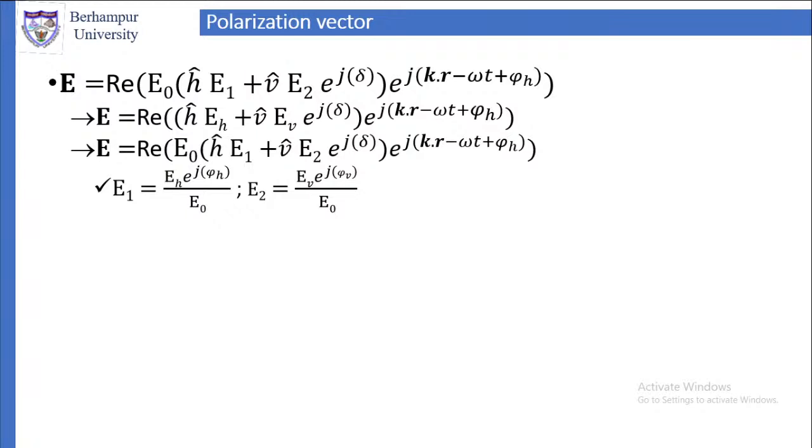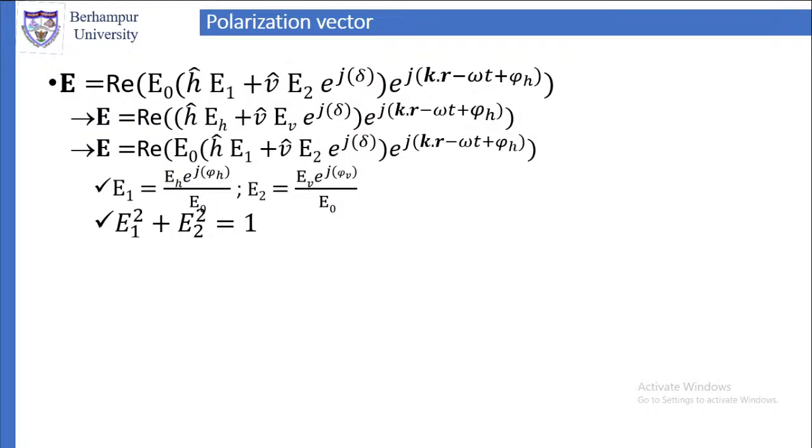Now once we know what E1 and E2 are, let us find out the relationship between them. So E1 squared plus E2 squared will be E_H squared by E0 squared into e^{2jφ_H}. Now if we are considering magnitude, E1 squared will be equal to E_H squared by E0 squared, and E2 squared will be E_V squared by E0 squared.